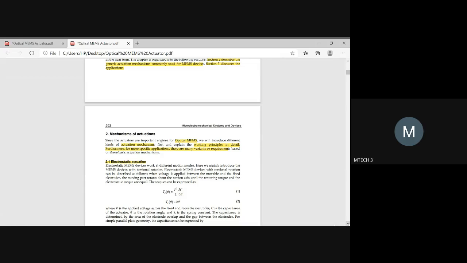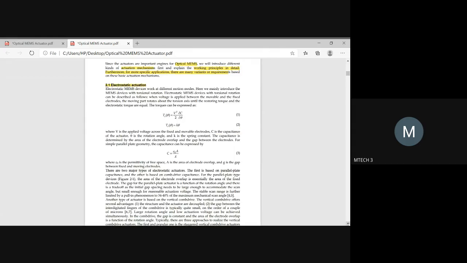It mainly depends upon the applied voltage, the type of electrodes you use, which is the fixed electrode, which is the movable electrode, and the actuator if you are using, what the capacitance value of it is. If you are rotating to any inclination, what the rotation angle is. If you are using any spring, what the spring constant of it is. So if you know all these parameters, you can correlate the torque equation.